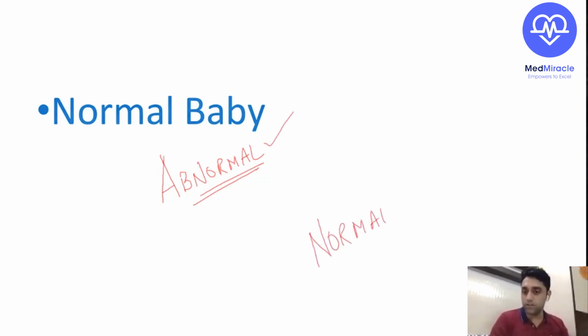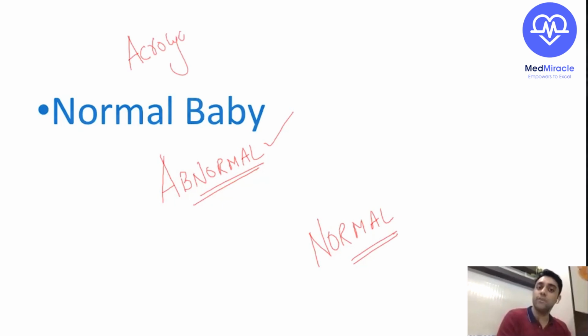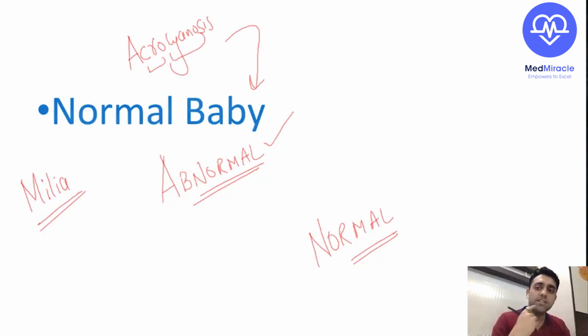Very good, beautiful answer, Dr. Tina. There's something known as acrocyanosis. You might have heard. Acro means periphery. Cyanosis means bluish discoloration, right? So acrocyanosis also is a condition in a newborn which looks abnormal but is normal. Have you heard of milia? There's a condition known as milia where the keratin gets deposited beneath the skin, a condition which looks abnormal but is normal.